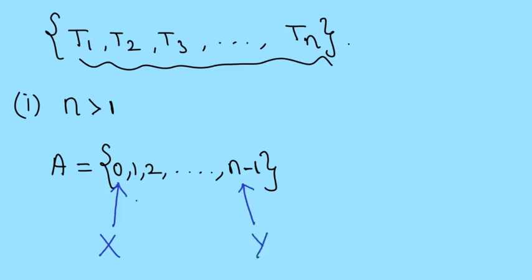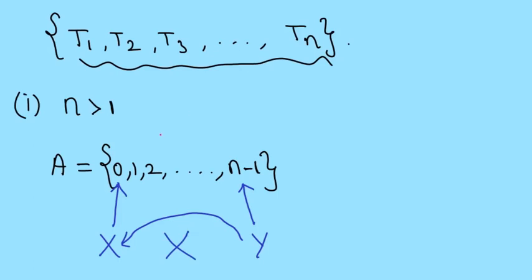What this means is, x has said that he has not handshaken with any other truth tellers, right? And y has said he has handshaken with all the other truth tellers, because there are only n truth tellers, and y has said he has handshaken with n-1 truth tellers. Y must have handshaken with all the other truth tellers. So y must have handshaken with x as well. But x has said that he has not handshaken with any other truth tellers, which is not possible, which is a contradiction. So whenever n is greater than 1, this contradiction will always happen.